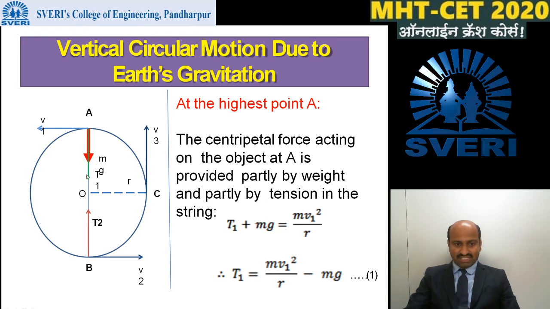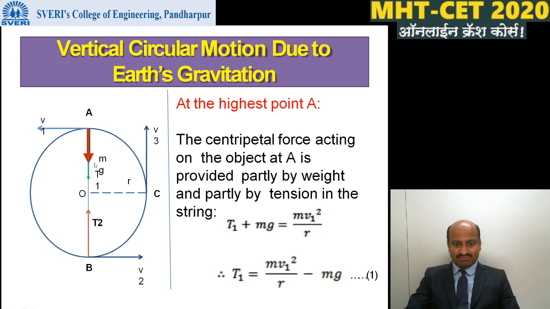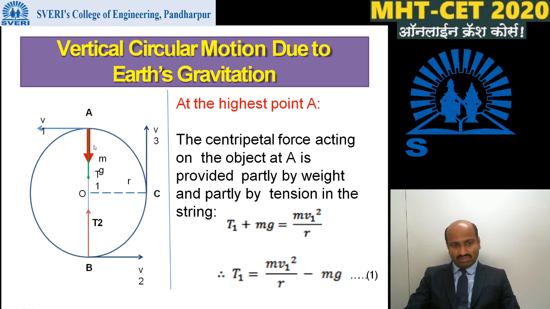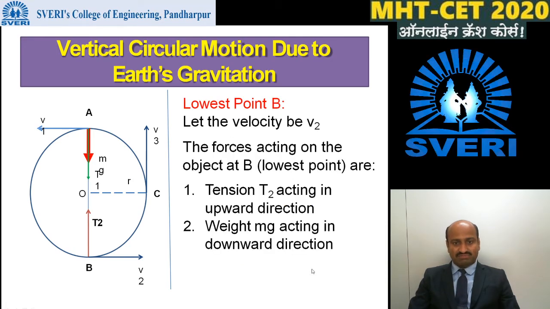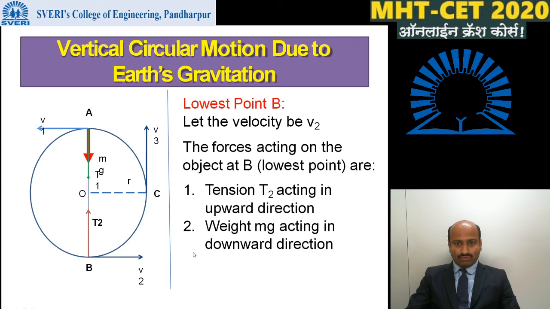Then the equation is T1 plus mg is equal to the centripetal force, that is m v1 square divided by r. So T1 is equal to m v1 square divided by r minus mg.